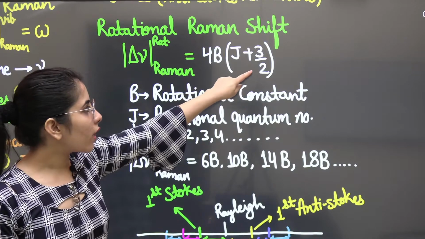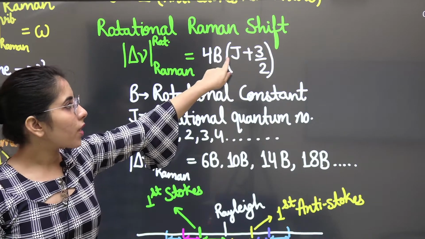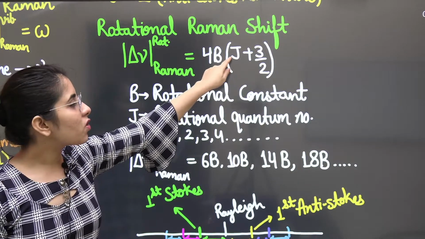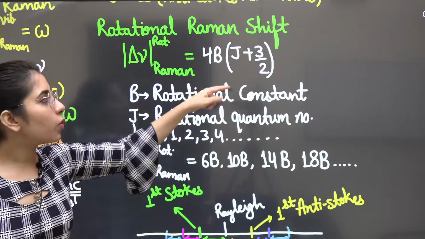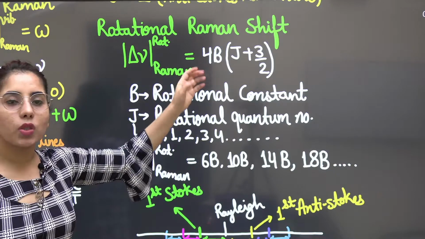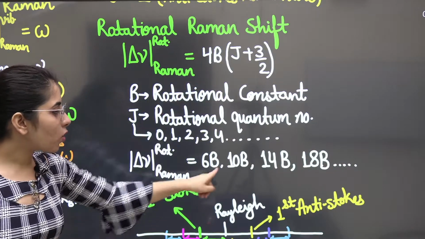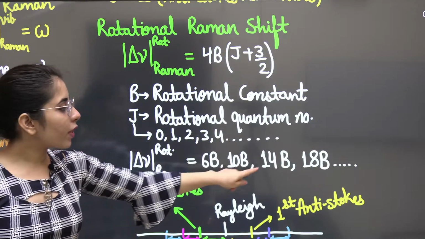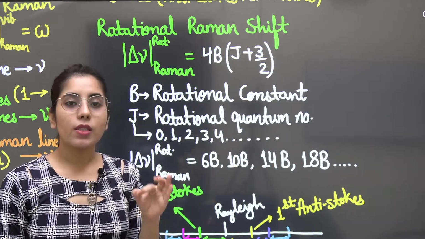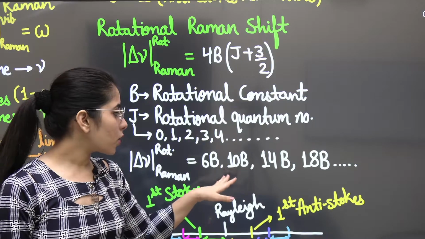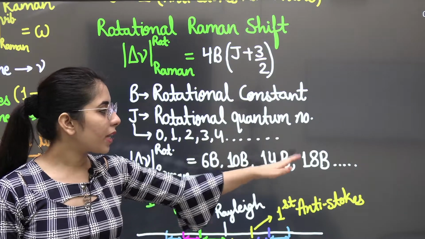Let's just check it out. Have a look at this. 2J, 2 into 1, because I'm taking J is equal to 1, 2 into 1, 2, plus 3, 5, 5 upon 2, that is 4 outside. So 2 to the 4, 5 to the 10, 10B. So we are getting 10B. That's how I have calculated them, and I have written all those as rotational Raman shift here. So that's going to be 6B, 10B, 14B, 18B.